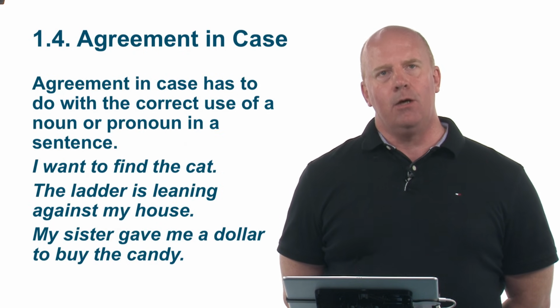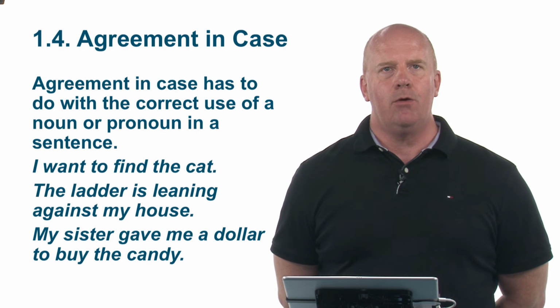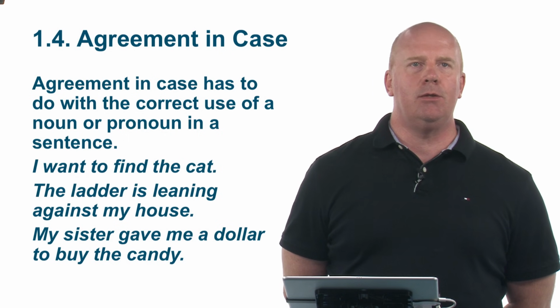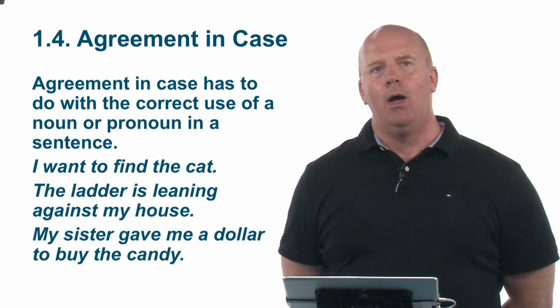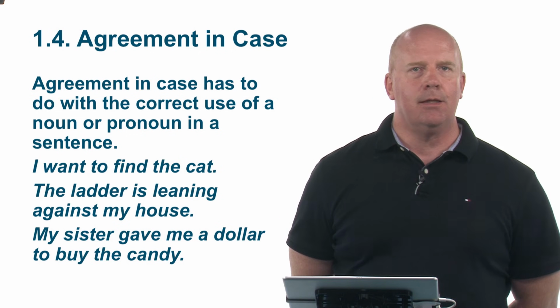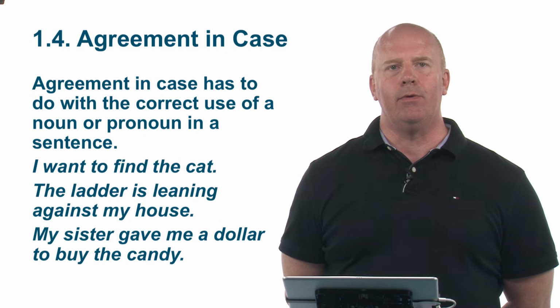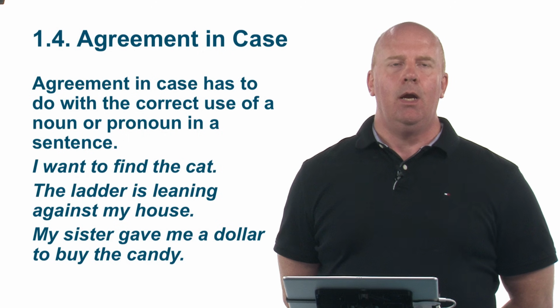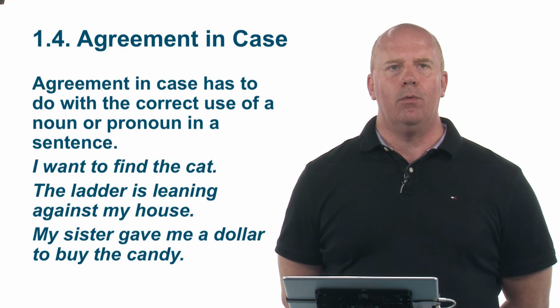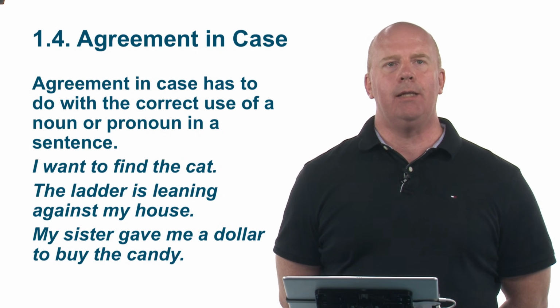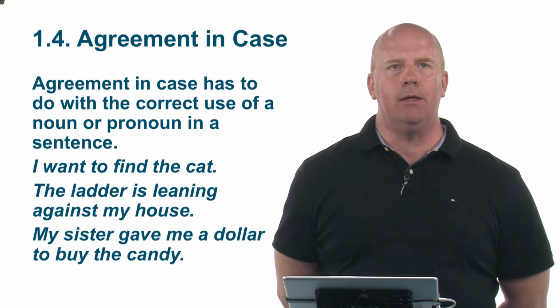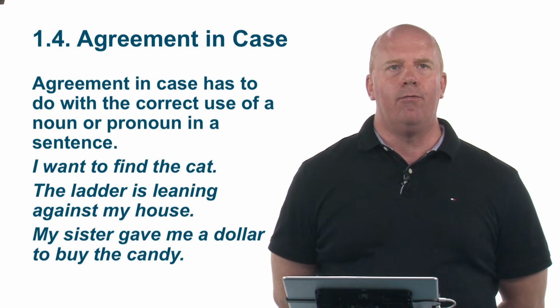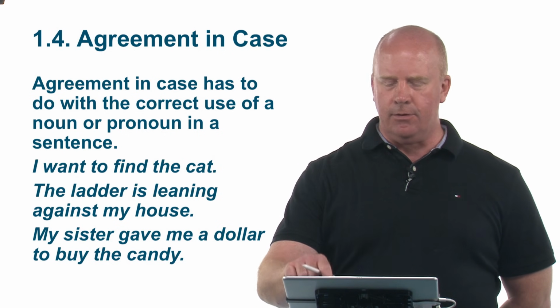Let's take a look at agreement in case. Agreement in case has to do with the correct use of a noun or a pronoun in a sentence. So, I want to find the cat. The ladder is leaning against my house. My sister gave me $1 to buy the candy. So, here we've got I. That's correct. The ladder is leaning against my house. My sister gave me $1 to buy the candy. So these are examples of different nouns and pronouns in a sentence.